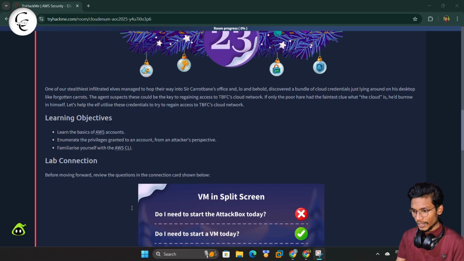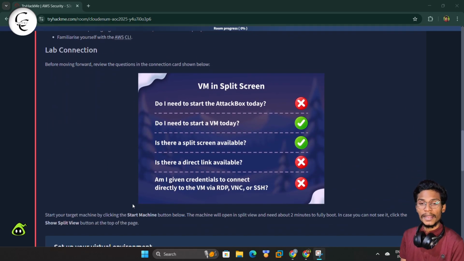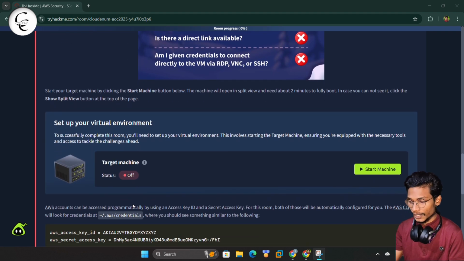So guys, here we have the learning objectives: we can discuss the basics of an AWS account, and we can enumerate privileges to gain access to the AWS account from an attacker's perspective, and we can familiarize ourselves with the AWS CLI, that is the command line interface. Guys, here we have the connecting to machine information. Now here we have our target machine, so we can start our machine.